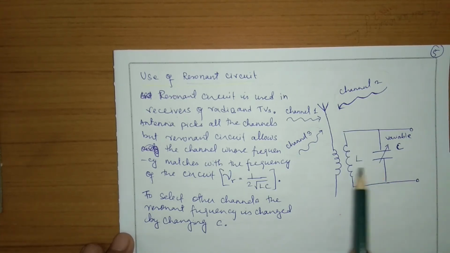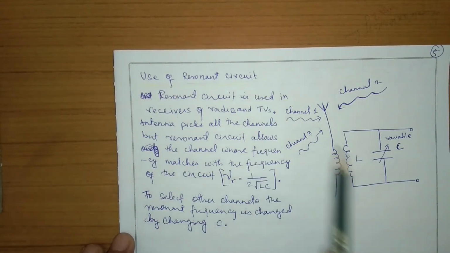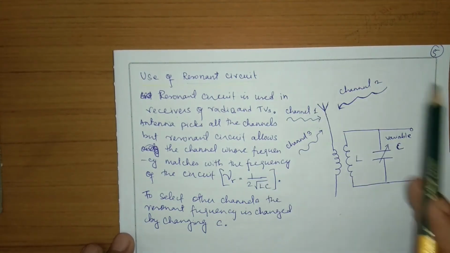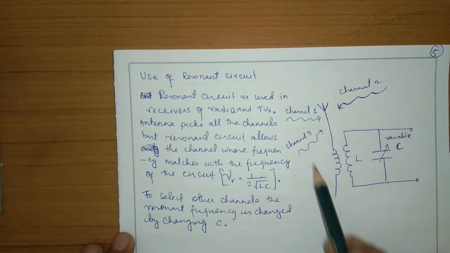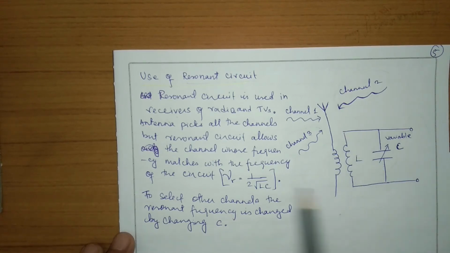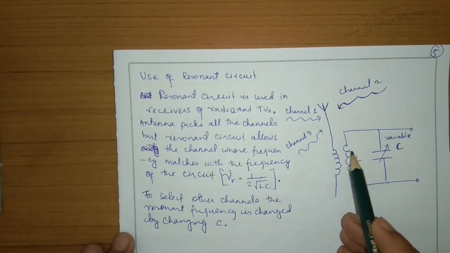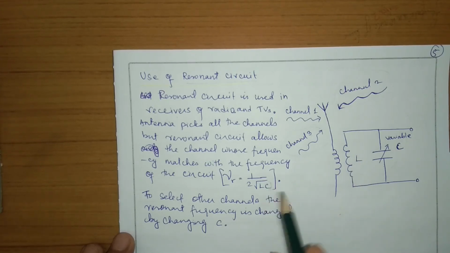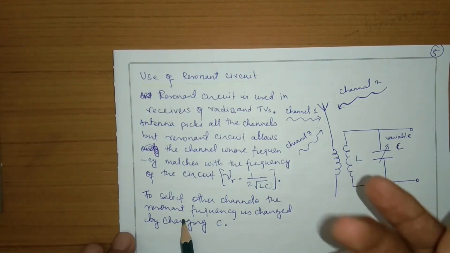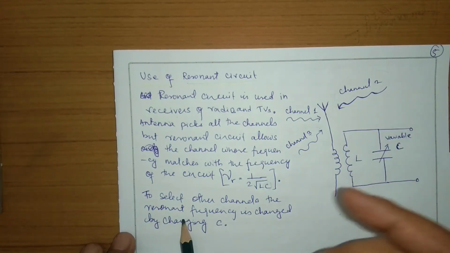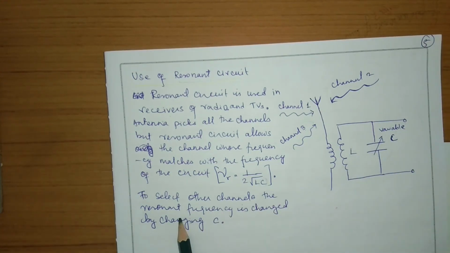This is called a resonance circuit, which is used to select a particular channel by changing the frequency of the circuit. We can change the frequency by changing C. We don't change L, we just change C. When we turn the buttons, the capacitor of the circuit changes and it allows only one channel to play.